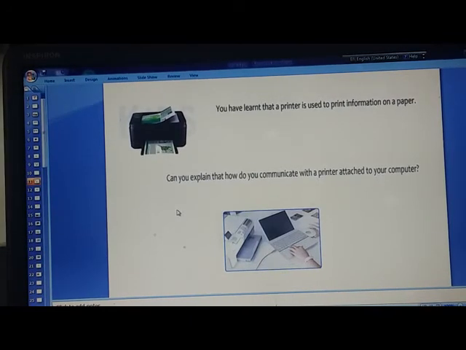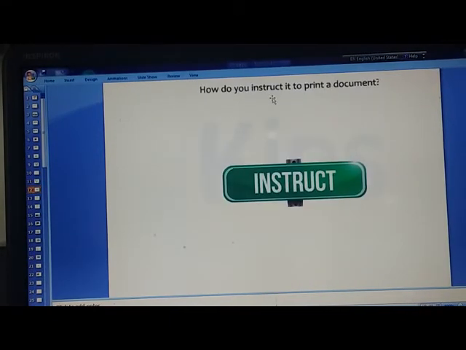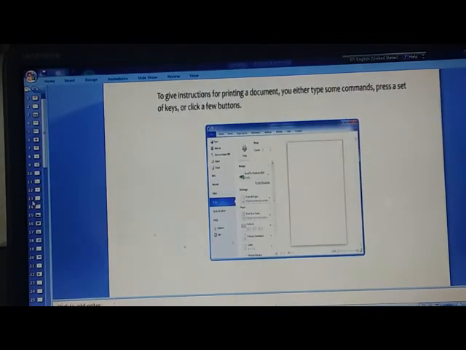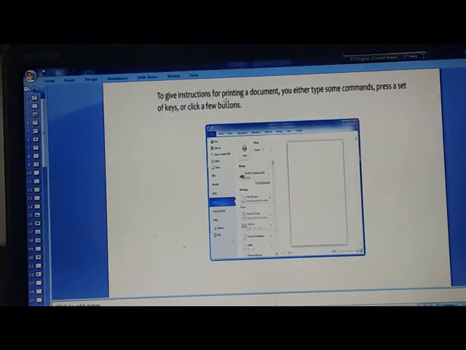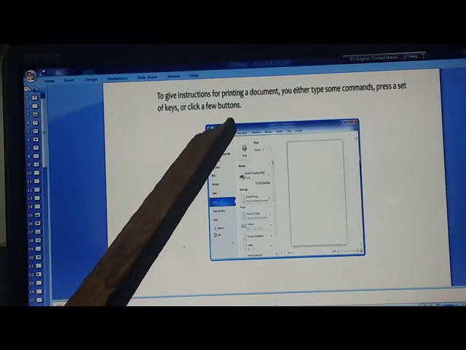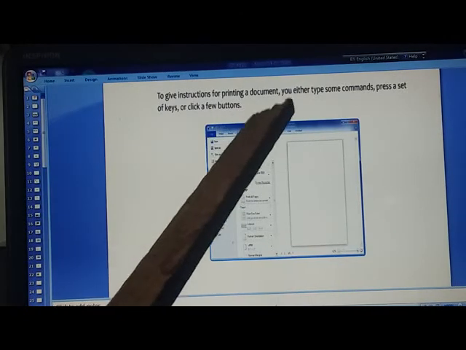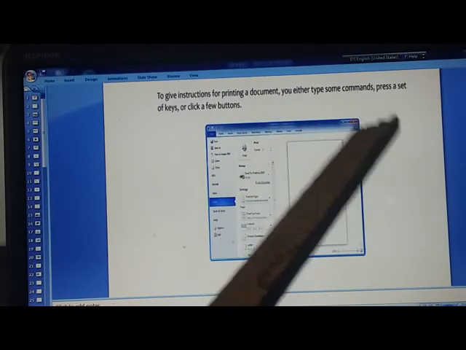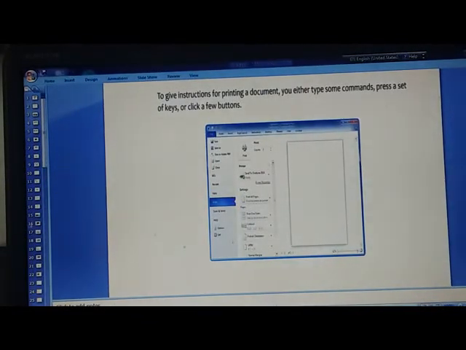We have learned that a printer is used to print information on paper. Can you explain how you communicate with the printer attached to your computer? How do you instruct it to print a document? To give instructions for printing a document, you either type some commands, press a set of keys, or click a few buttons.